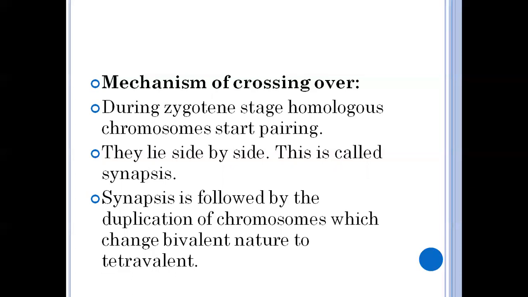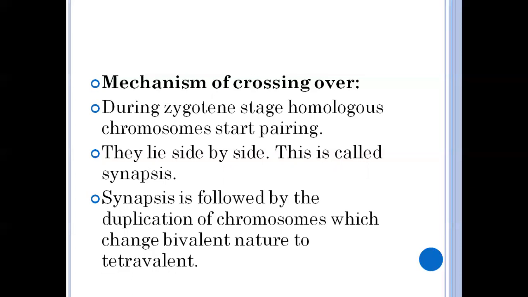Pairing starts in zygotene of prophase 1, and it takes place between only homologous chromosomes.